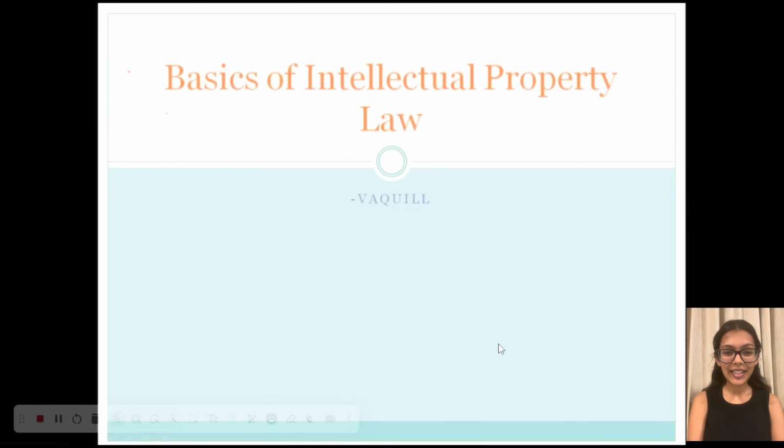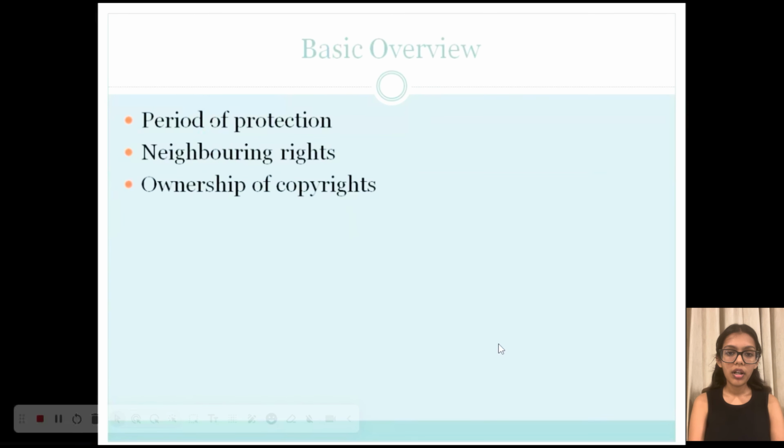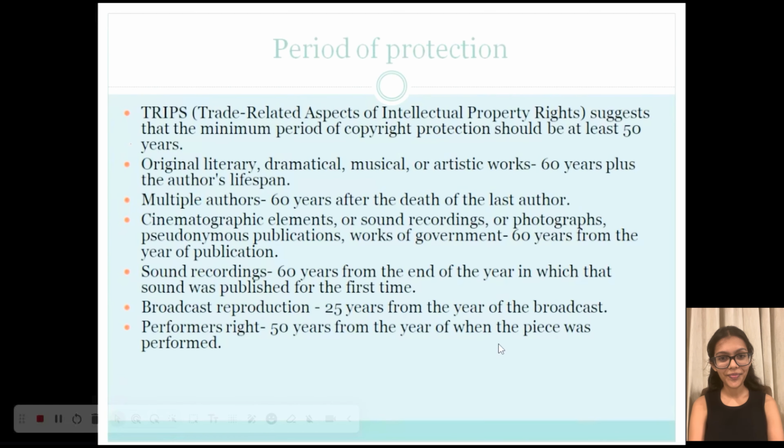Hello guys, welcome back. So in the last session, we learned about the definition of copyright, two doctrines, its scope, and a bit about symbols of copyright. Now continuing within the same line of thought, today we will learn about the period of protection, neighboring rights, and ownership of copyrights. So without further ado, let's jump onto today's session.